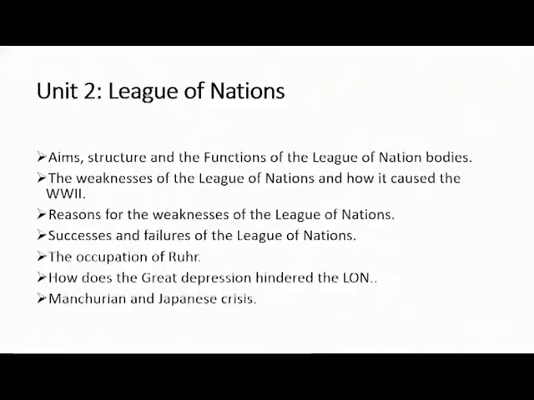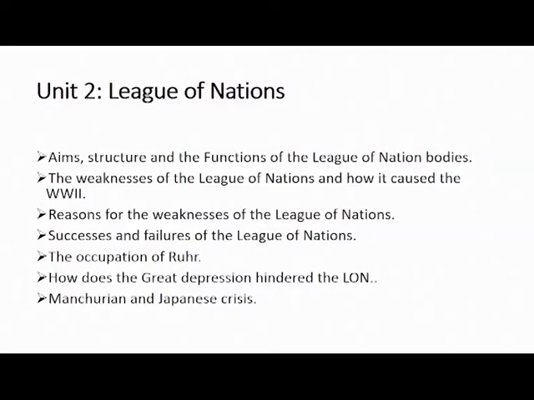In the 1930s, there was a Great Depression in the world. You should know what the Great Depression is all about, and how it hindered the work of the League of Nations. So for you to know how it hindered the work of the League of Nations, you should know exactly what the Great Depression is all about. And the Great Depression only came about in the 1930s.